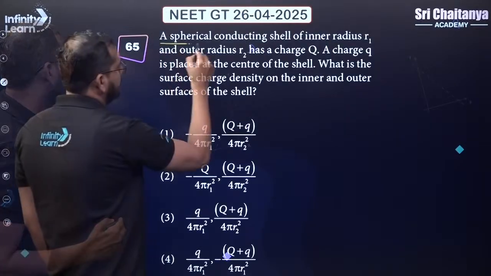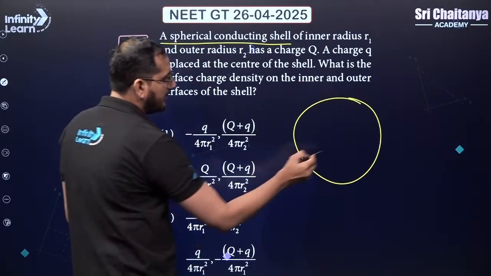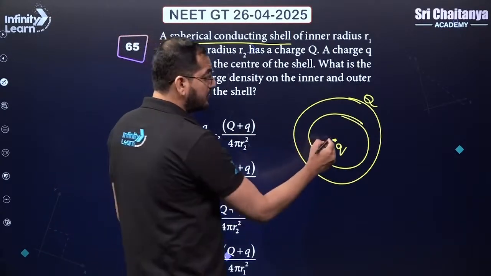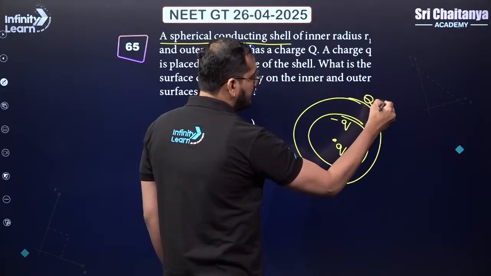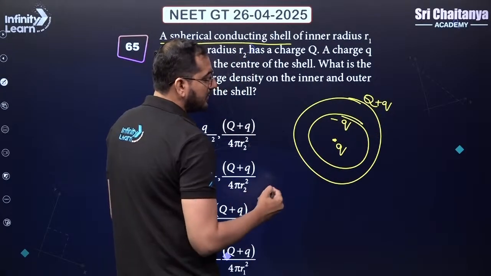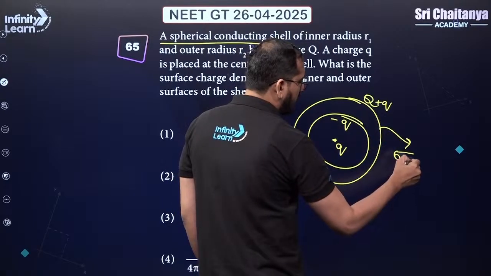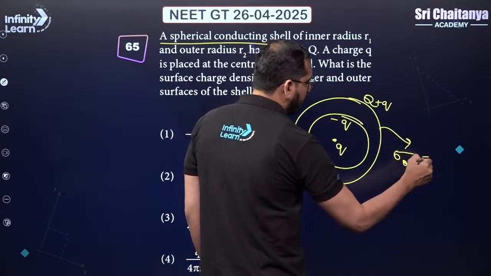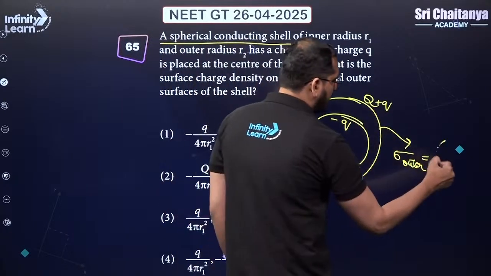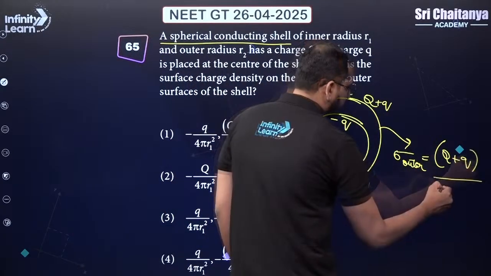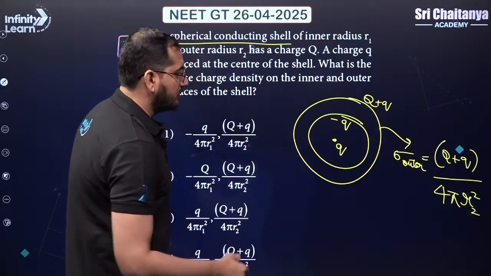Let's go ahead. A spherical conducting shell has inner radius R1 and outer radius R2. Okay, if this is Q, here minus Q will appear and here plus Q will appear, right? So for the outer surface, sigma will be equal to charge divided by surface area. Charge is this much, surface area will be 4 pi, outside is R2 radius, so 4 pi R2 square.